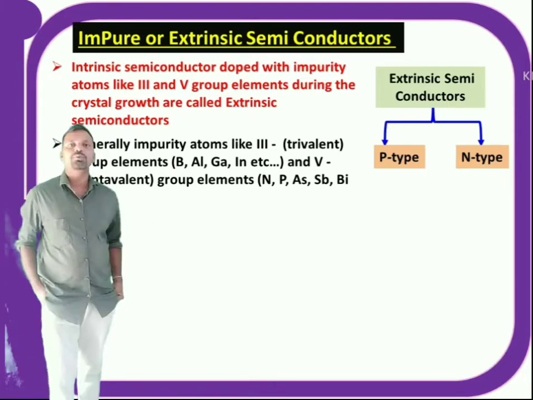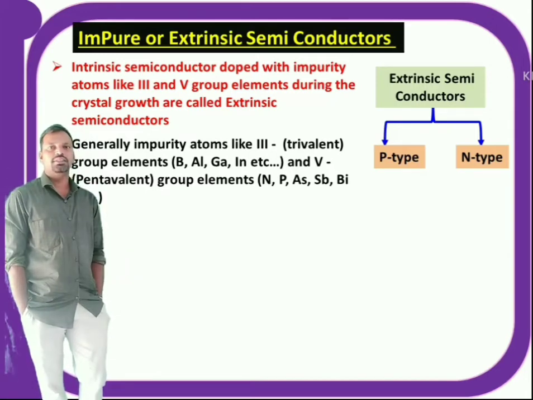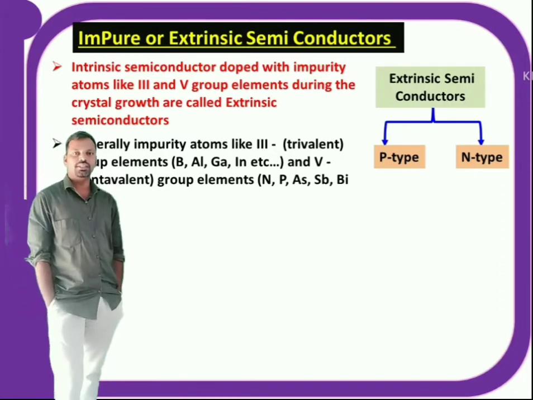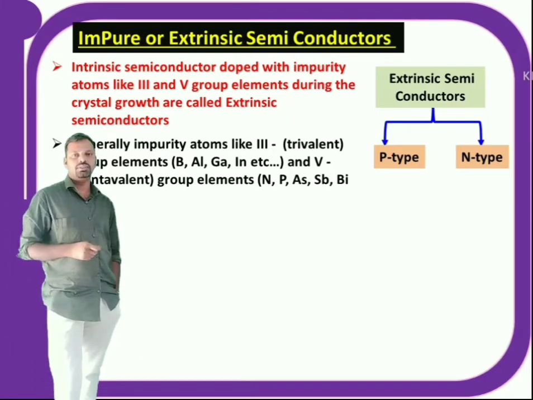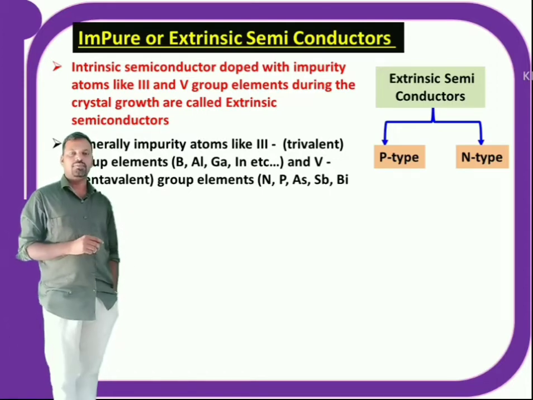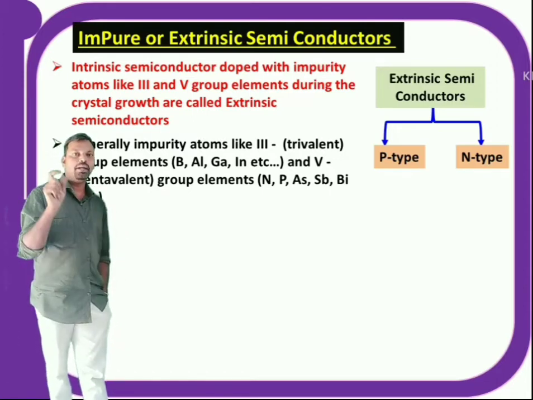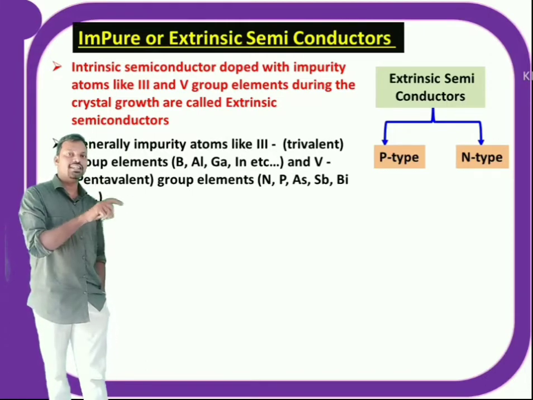Generally, the impurities added to pure semiconductors are group 3 and group 5 elements. Group 3 elements are boron, aluminium, gallium, indium, etc. They are also called trivalent impurities. Next, group 5 impurity atoms like nitrogen, phosphorus, arsenic, antimony, bismuth, etc. These elements are called pentavalent elements. Pentavalent elements means their valency shell contains 5 electrons.